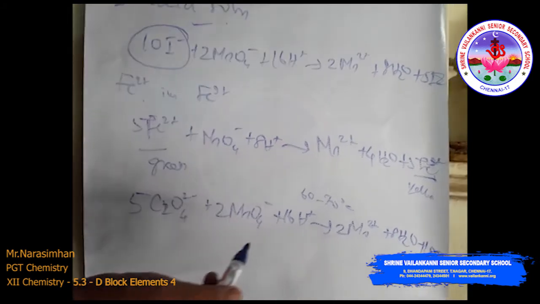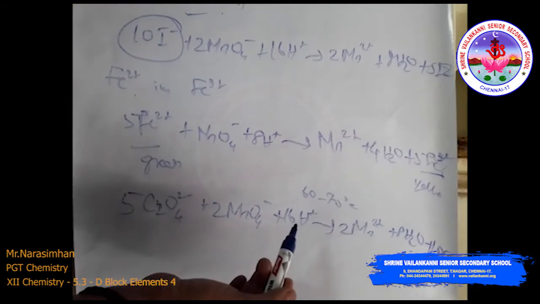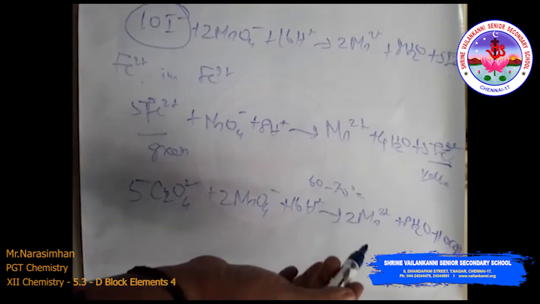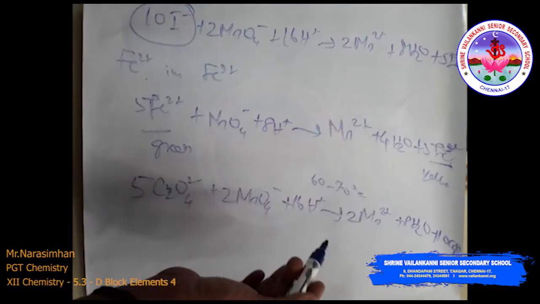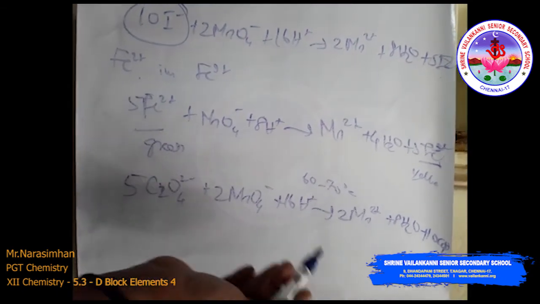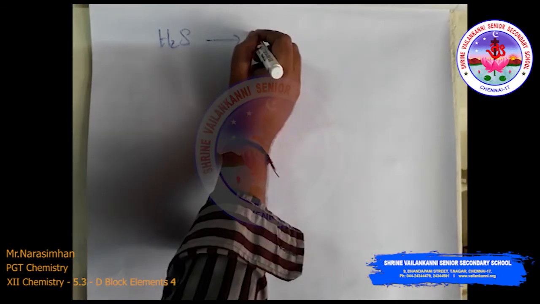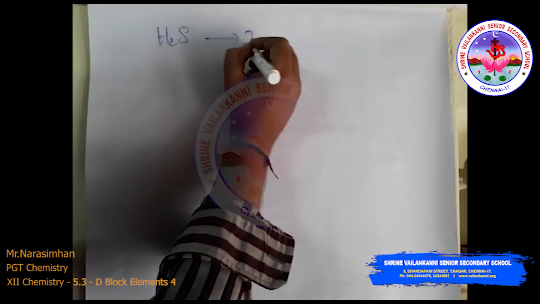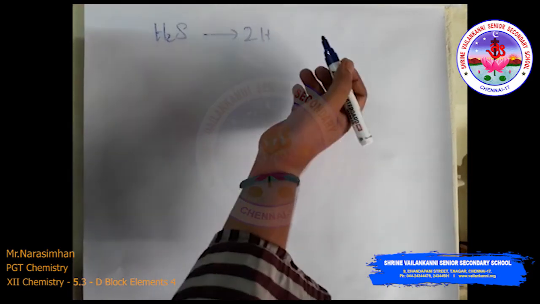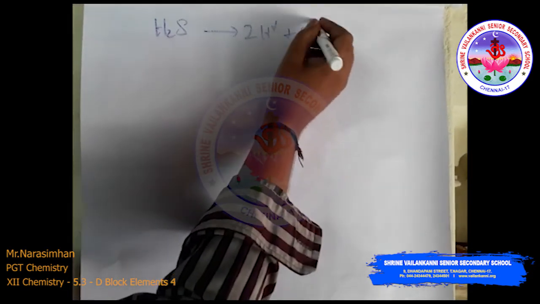The end point appears at nearly around 16, 17, which depends on the concentration of the potassium permanganate, that is of unknown concentration. Hydrogen sulfide is oxidized to sulfur, which is a precipitate, from H plus and S2 minus.